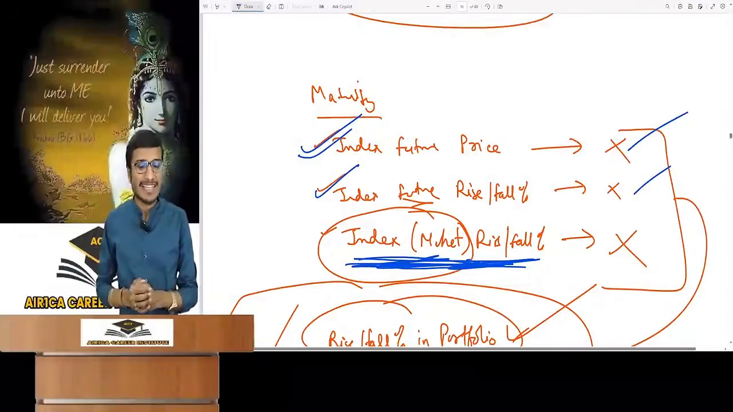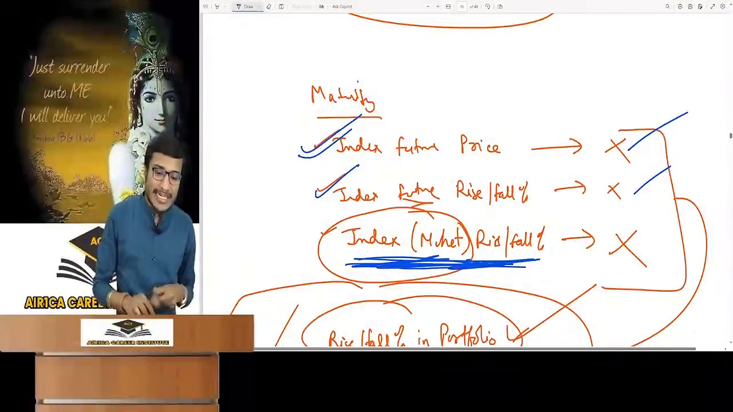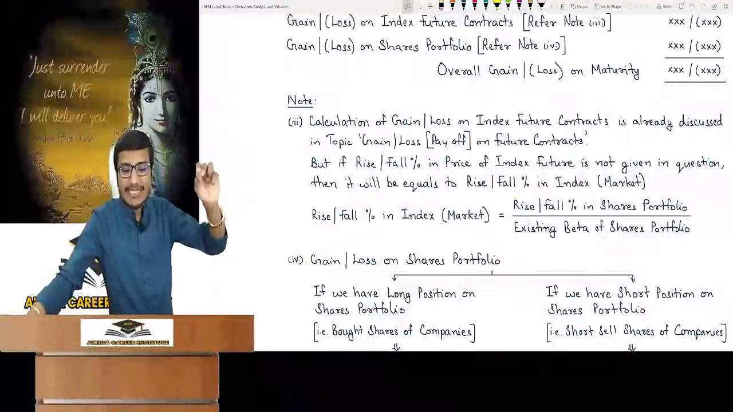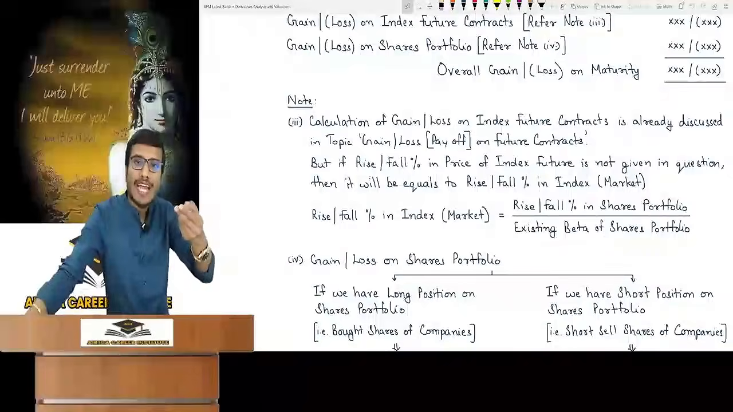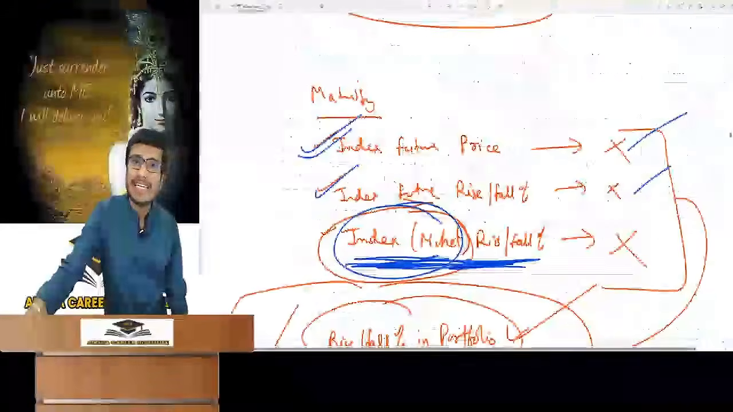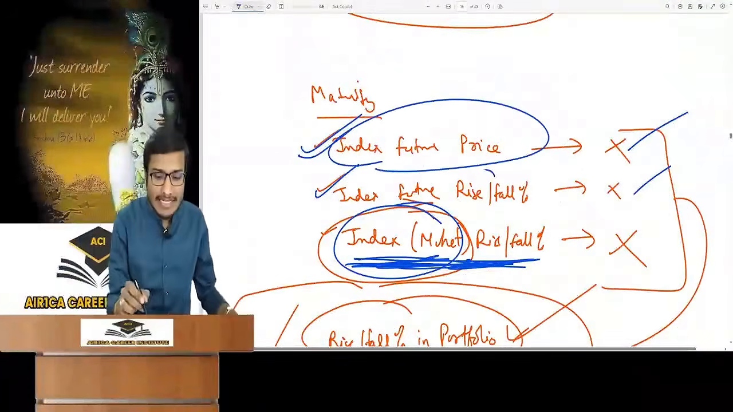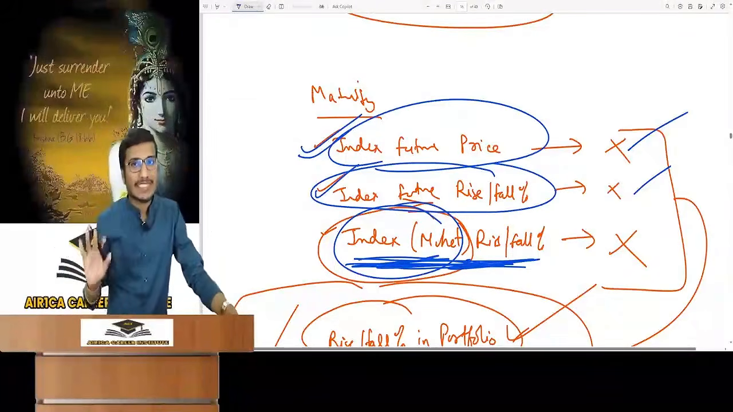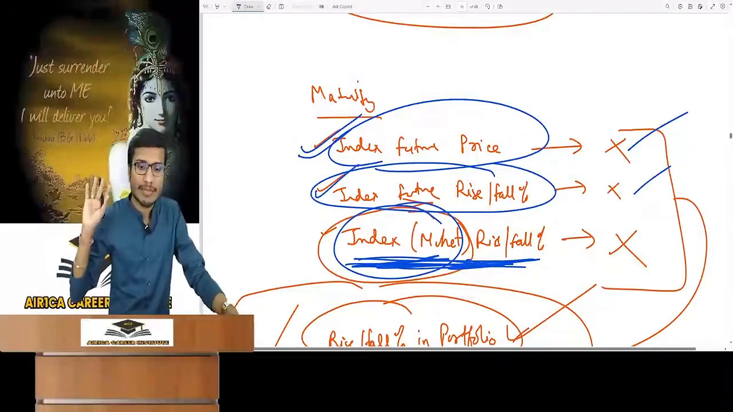Did you get it? So its price will also move according to the market, so you can take the index or market's rise and fall percent. If the rise and fall percent in the price of index future is not given in the question, then it will be equal to the rise fall percent in index or market. But suppose you are not given the rise fall percentage of index or market in the question, and the price of future of index is given, or its rise fall percent is given. Then we take the market's rise fall percent as the rise fall percentage of index future.